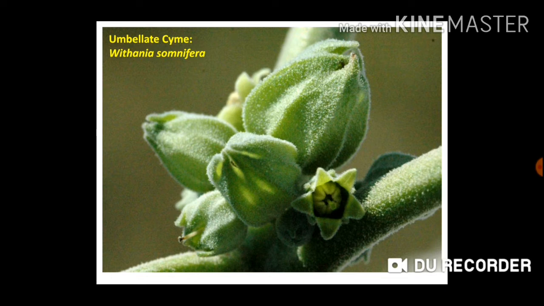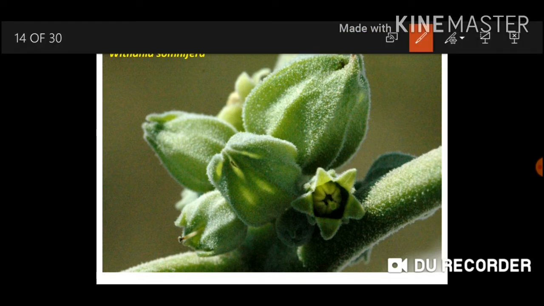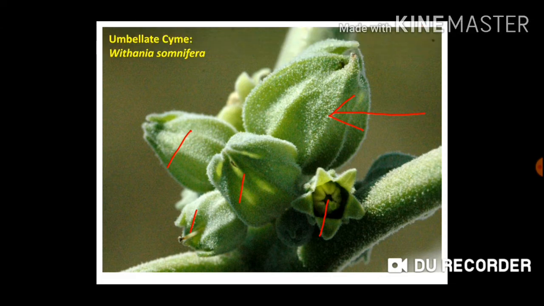This is the umbellate cyme of Withania somnifera. So what is meant by umbellate cyme? You can observe this is a terminal flower of Withania somnifera, and all these flowers are under the terminal flower, subtending or supporting it, and all the flowers are arising from the same point. That is called umbellate cyme type of inflorescence, which is present in a member of this family, that is Withania somnifera.